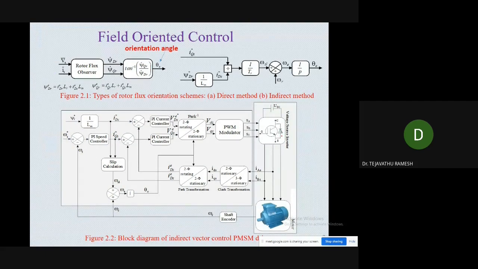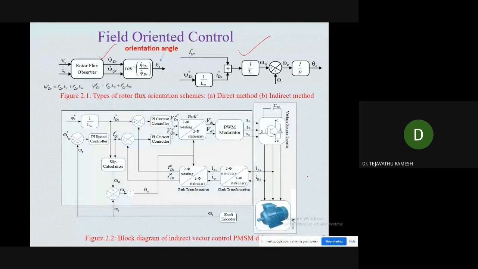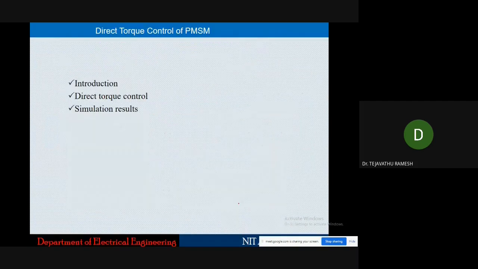In order to show the difference, this is the indirect one and this is the direct one. Now, the direct torque and flux control method: why are people going for the direct torque control method instead of the field oriented control method? I said this is the drawback of the field oriented control method: PWM is required, coordinate transformations are required, and at the same time PI controllers are required. So this is the inherent complexity of the circuit. At the same time, there is parameter sensitivity also. That's why people are going for the direct torque control method.